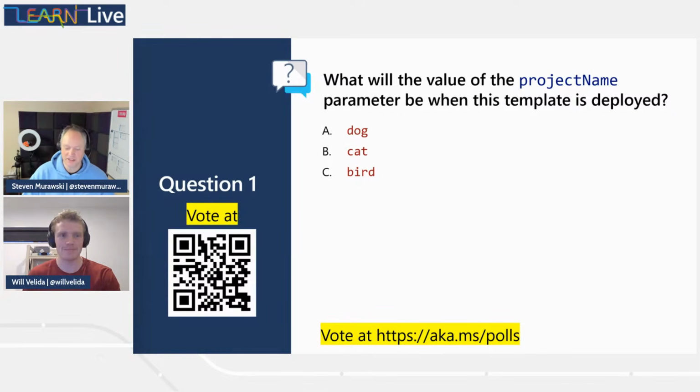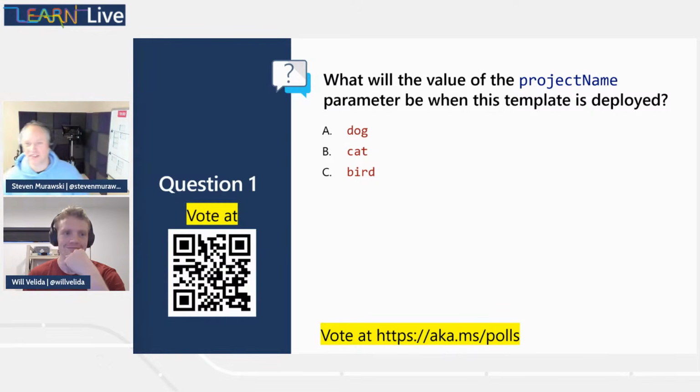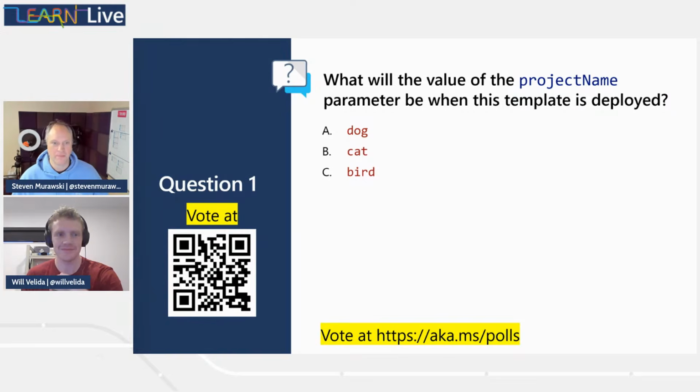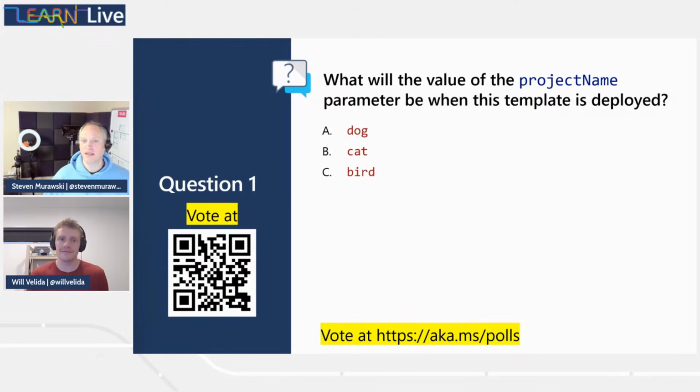I do, and I think this is a test of memory, really looking at what the different options were. So let's just recap verbally where this is for folks. My default parameter value for project name was dog. My parameter file has cat. And I supplied a project name of bird at the command line when this is being deployed.